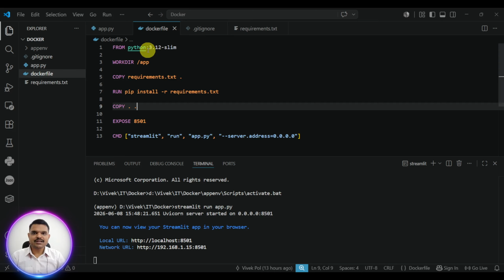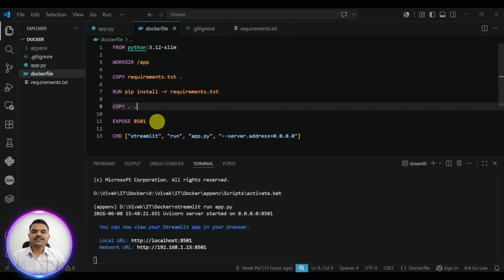So we are selecting this lightweight image, 3.12 Slim. Then we are creating this application-named directory. You can see this WORKDIR is a command of Linux as well. Then we will copy requirement.txt, but before that, we will clone our GitHub repository. Once we clone it, we copy requirement.txt and run pip install -r requirement.txt to install all the libraries. Then we will copy all the code, files, and folders into that app working directory.